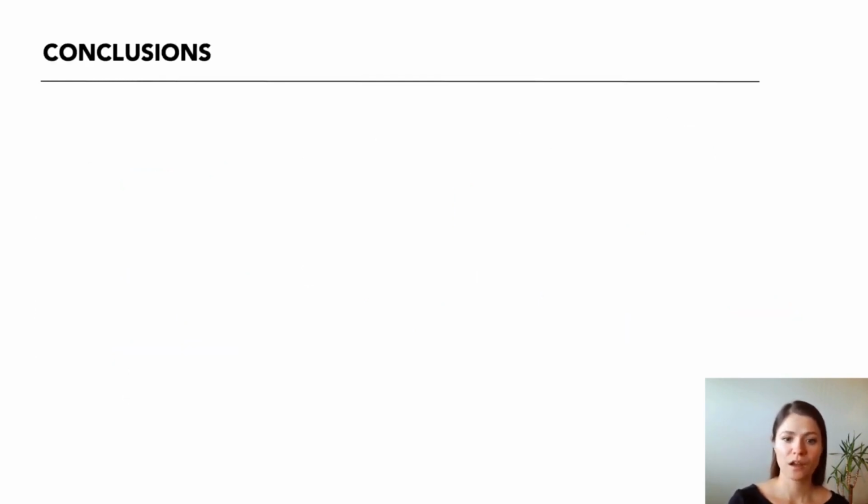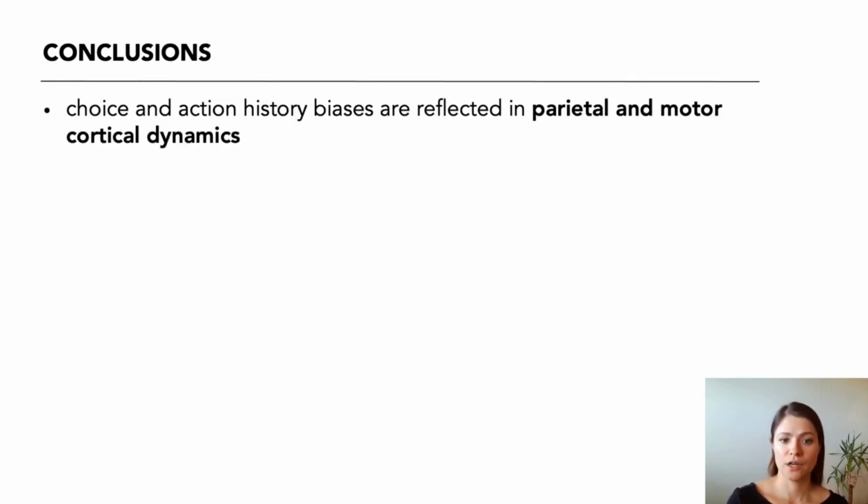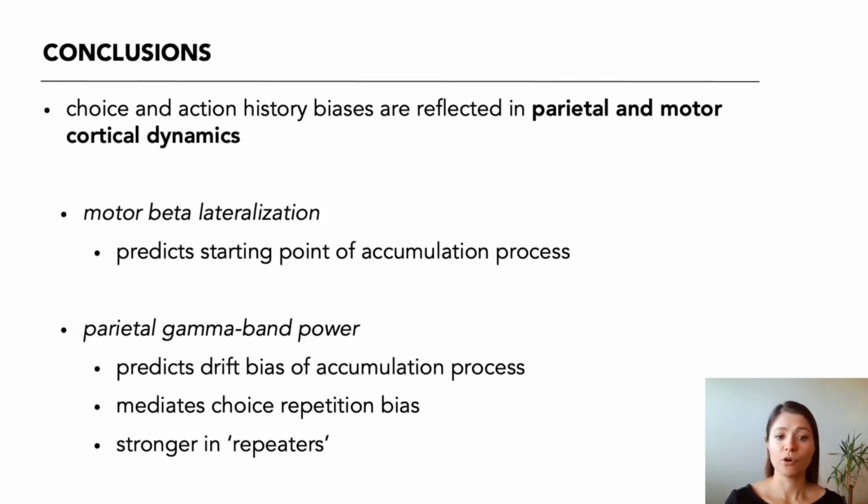So to conclude, we found that choice and action history biases are reflected in parietal and motor cortical dynamics. Motor beta lateralization reflects action history and predicts the starting point of the evidence accumulation process, whereas parietal gamma band power, specifically in IPS2 and 3, reflects choice history and predicts a drift bias in the evidence accumulation process. It also mediates choice repetition bias, and it is stronger in those observers who tend to repeat their choice one after the other.